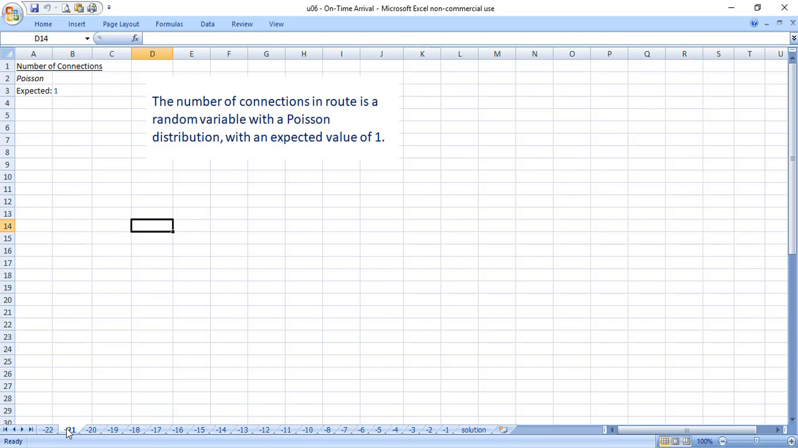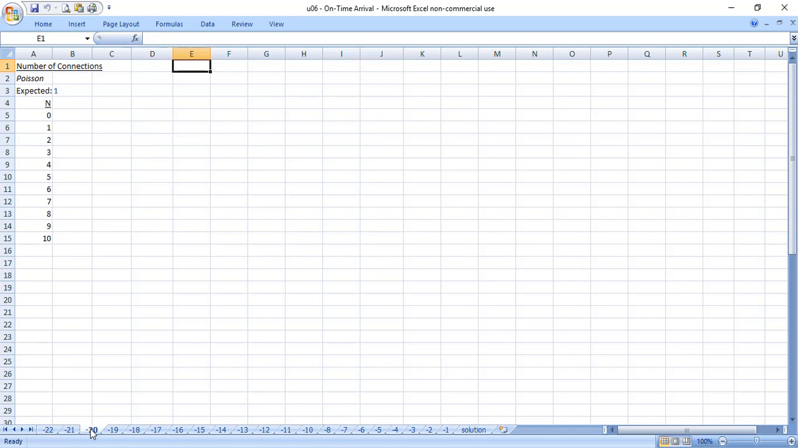The first variable that gets discussed is the number of connections you expect to take on your flight. And we were told it's a Poisson distribution with an expected value of 1. So to work out that distribution, we basically want to know our possible values of n. It's a discrete distribution, so we know it starts at 0 and goes up. I've chosen to go out to 10 connections. That's more than I think we would have in a realistic travel example, but I'll take that as my distribution.